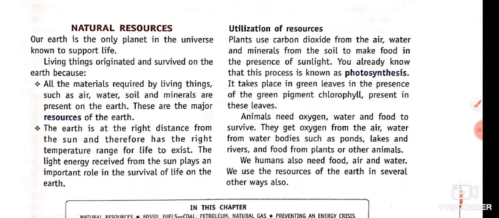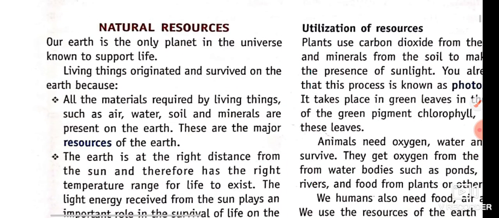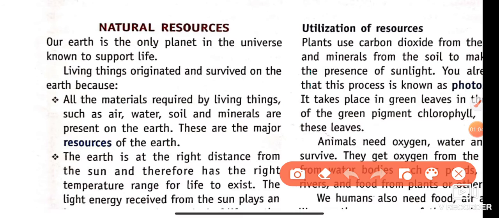Natural resources, beta. We all know that. What is a natural resource? First of all, we understand the meaning of resources. Anything that is useful for us works as a resource. Like human as a resource, metal as a resource, sun as a resource, water as a resource. These are called resources. And the resources that we obtain from nature are known as natural resources. Like water, sunlight, soil, air are natural resources.